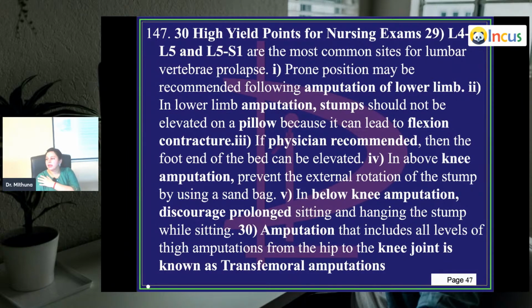Prone position may be recommended. Prone is when you're sleeping over your tummy, following an amputation of the lower limb. You try to keep cushions in between. Also give them support below their legs.